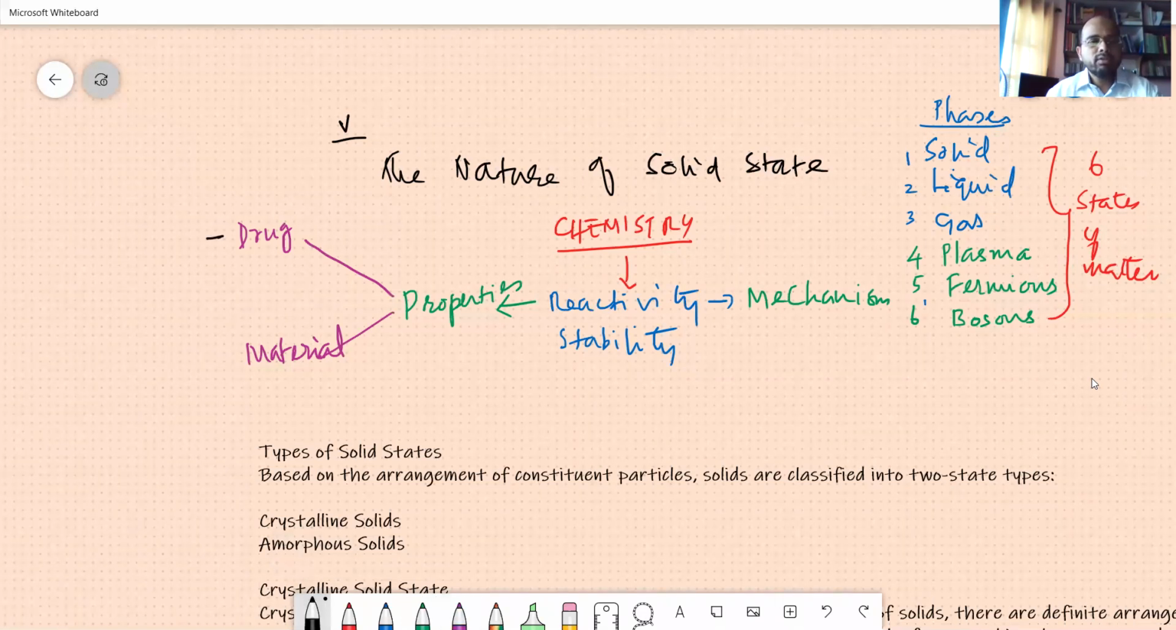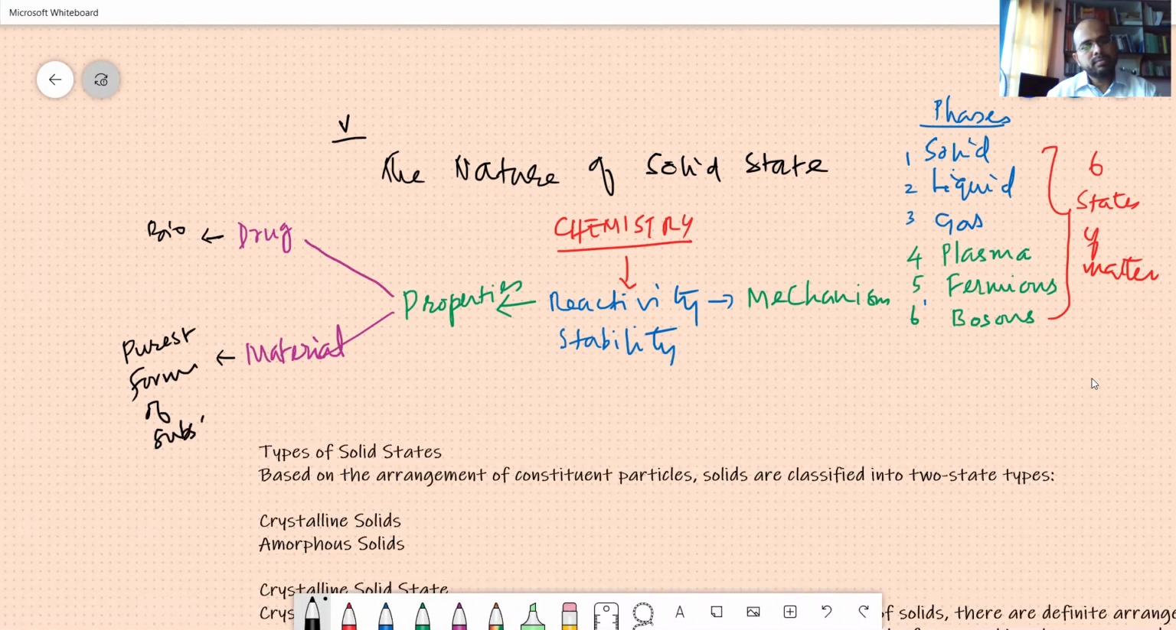So this is, you know very well, its bio applicability, and all those enzymes and proteins and amino acids, ligands, drugs, pharmacophores, etc., they go into that. In this material, you have the purest form of the substance. Let me tell you how pure it is.